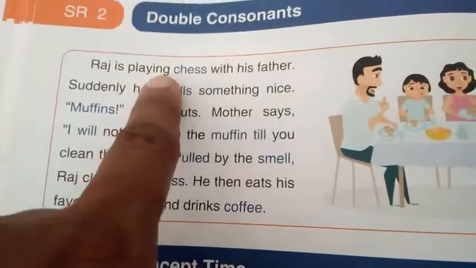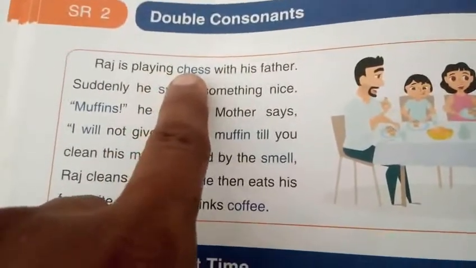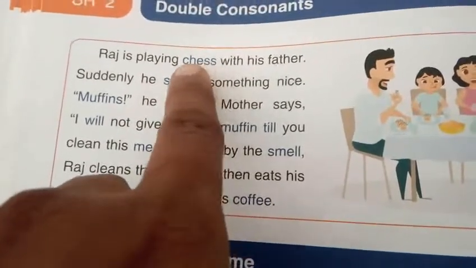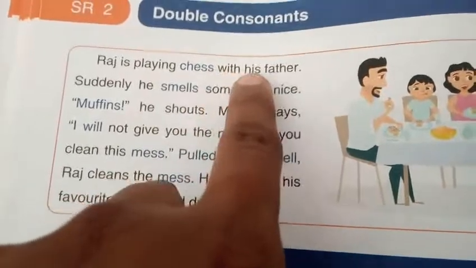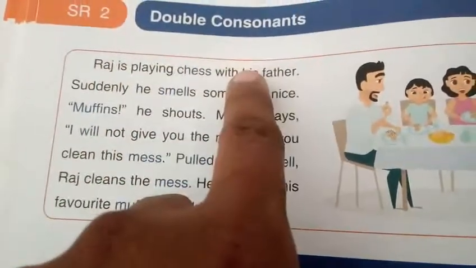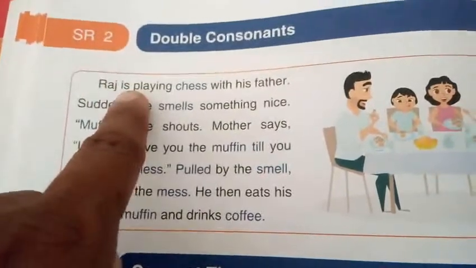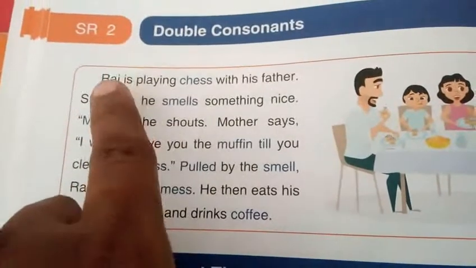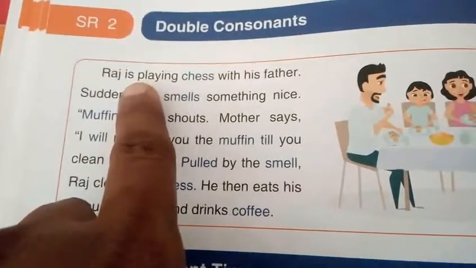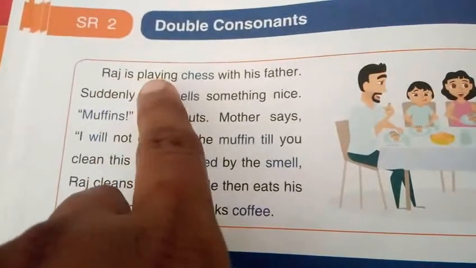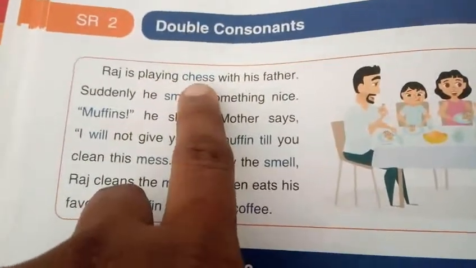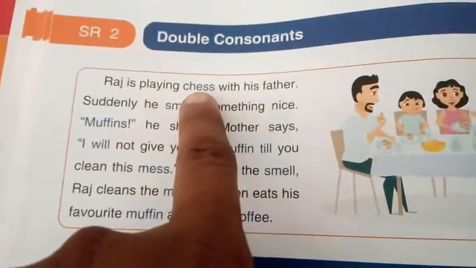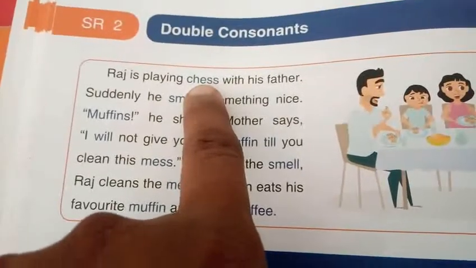Raj is playing chess with his father. From the sentence, Raj is playing chess with his father. These are all whole words, vocabulary words like that, right? We have to read the word as it is. But chess, is it a double consonant word? So we have to use the sounds to read this word, okay?